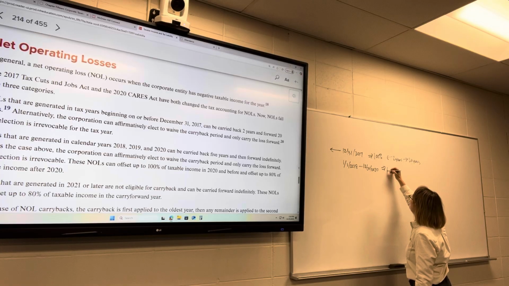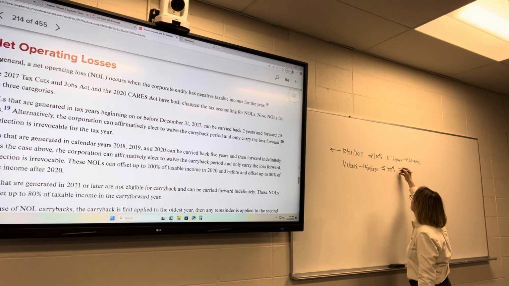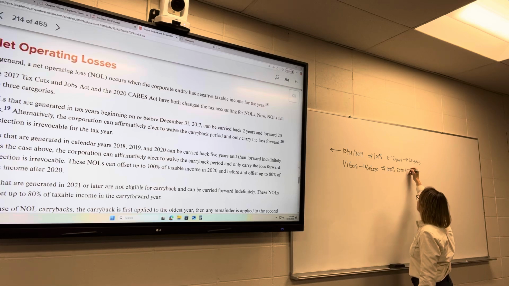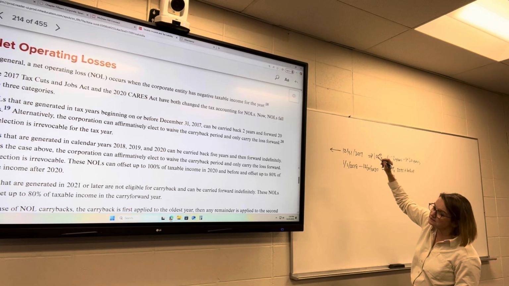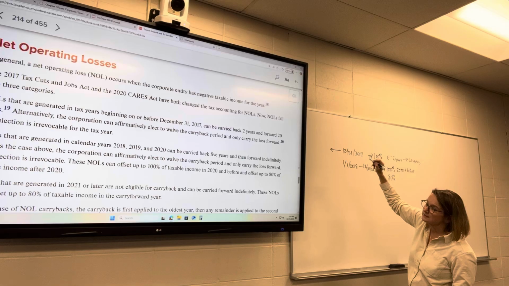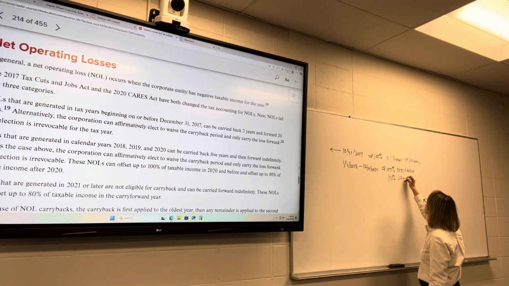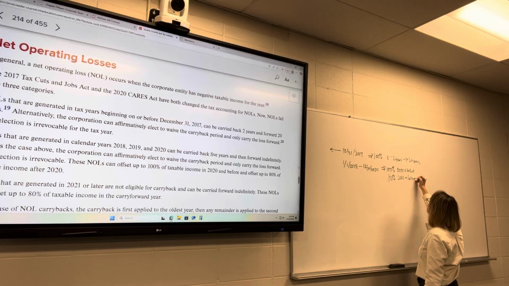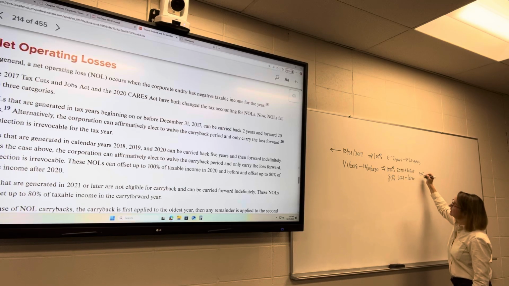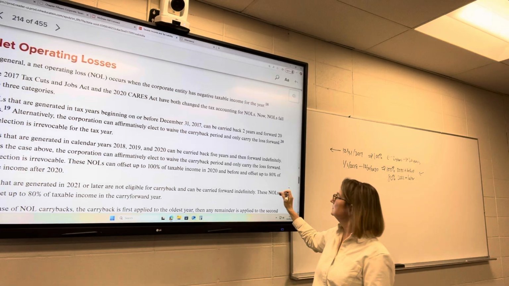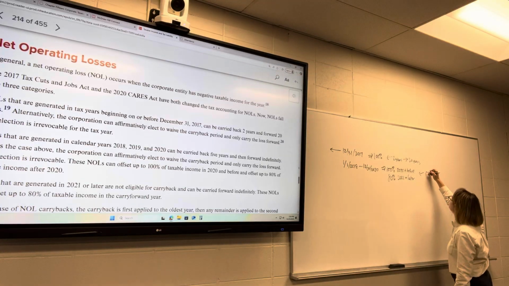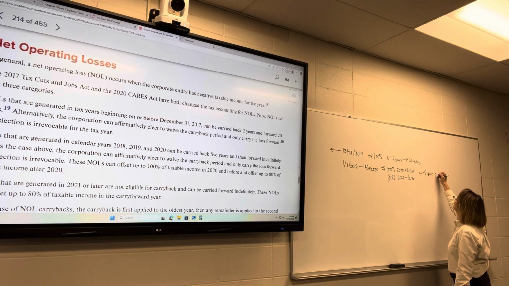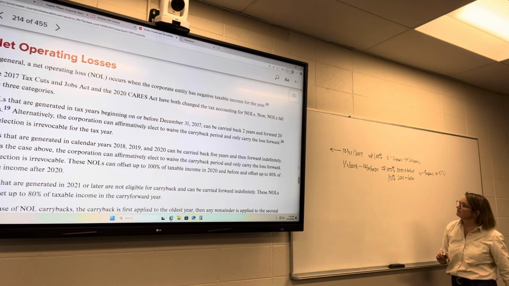So 100% for 2020 and before, 80% for 2021 and later. And again, we can go back 5 years and forward indefinitely, forever and ever.